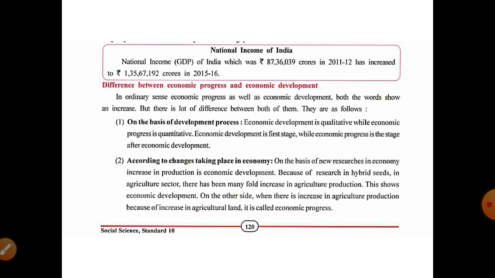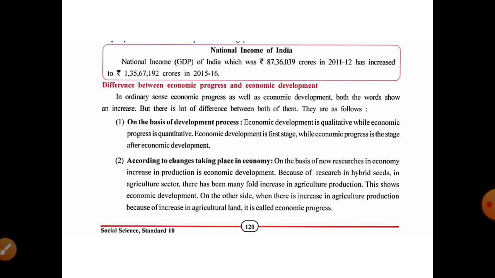Now the second one, according to changes taking place in the economy on the basis of new research, increases in production is economic development. Because of research in hybrid seeds in the agricultural sector, there has been a manifold increase in agriculture production. This shows economic development. On the other side, when there is an increase in agricultural production because of an increase in agricultural land, it is called economic progress.